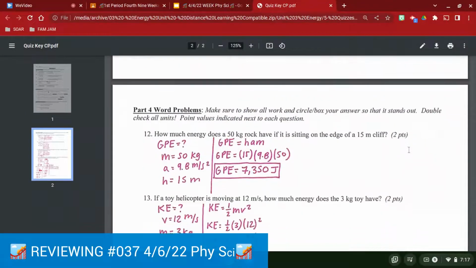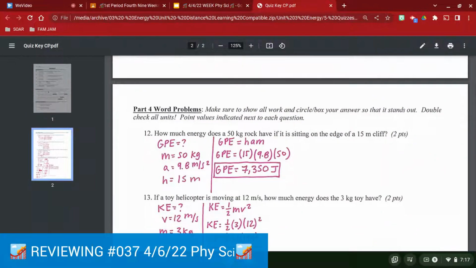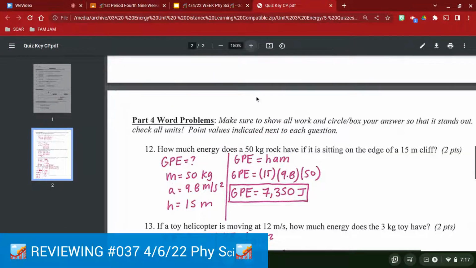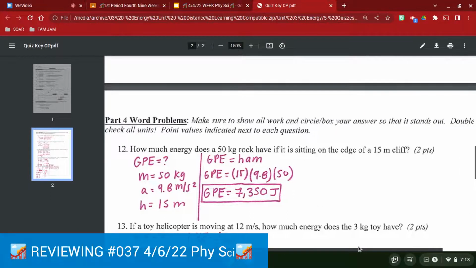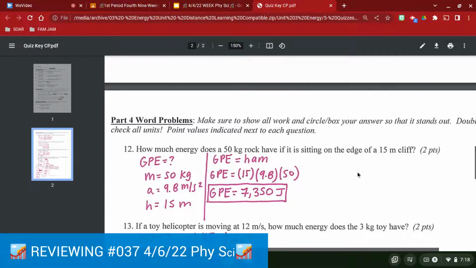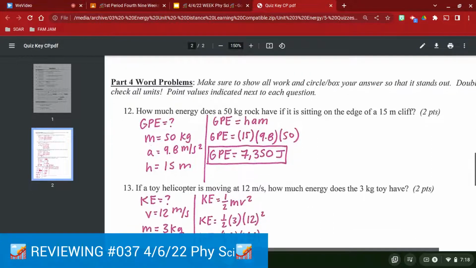And now let's go down into our calculations. Just like before, when we've had problems with this material, we have to think about whether or not it is moving. If whatever it is in the problem is moving, then we have to do the kinetic energy calculation of 1/2 mv squared. And if it is just sitting there, it is gravitational potential energy, and we do this calculation of mgh.